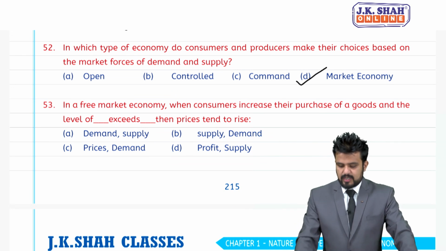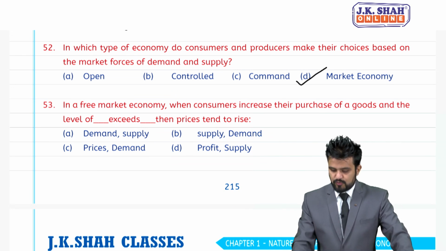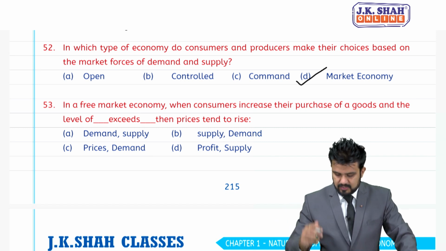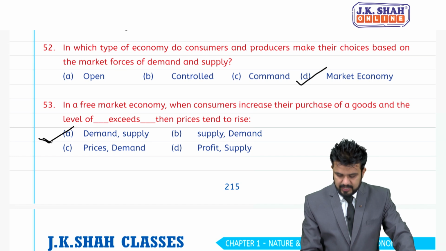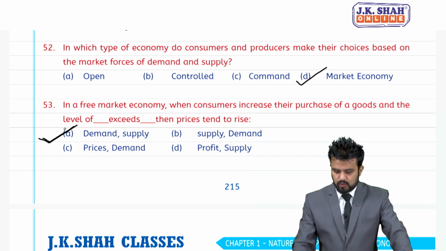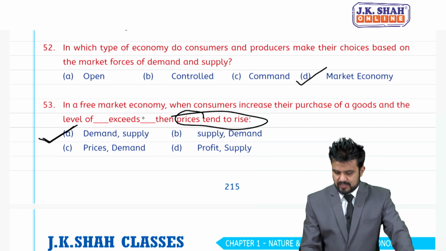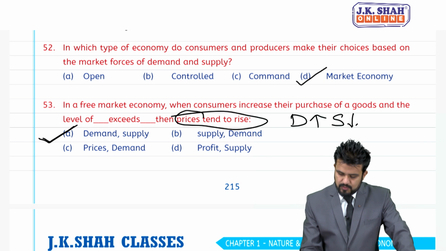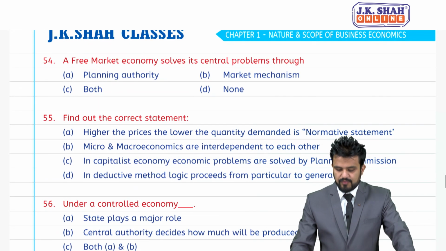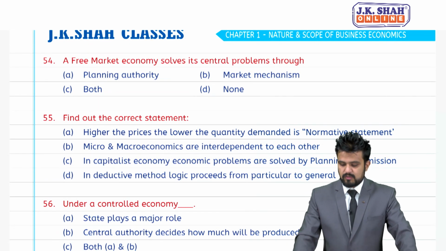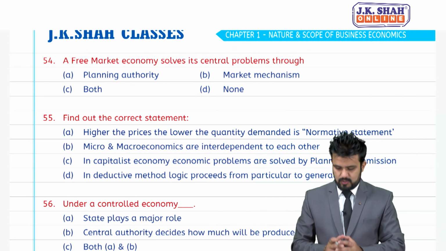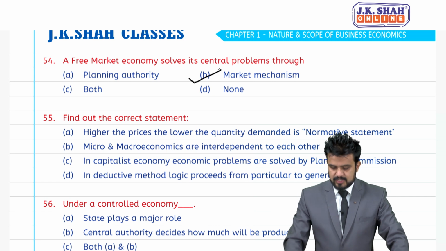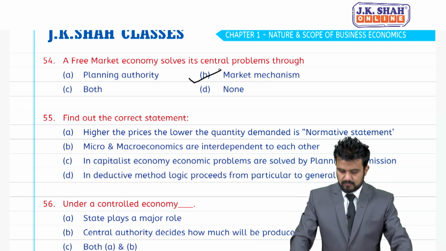53. In a free market economy, when consumers increase the purchase of goods and the level of demand exceeds supply, then what will happen? A is the answer. Price will rise. So, when demand is more than supply, price will rise. 54. A free market economy solves its central problem through. B is the right answer, market mechanism.